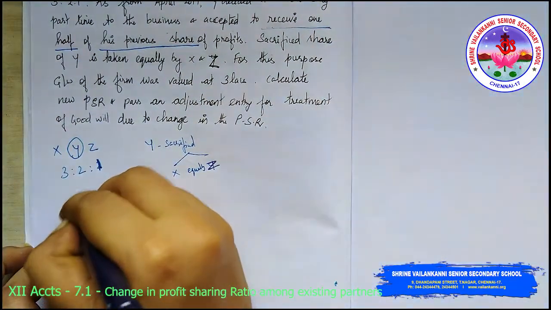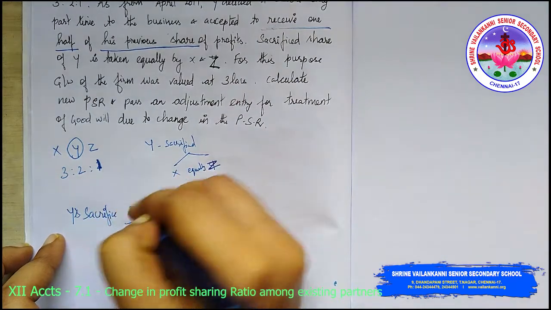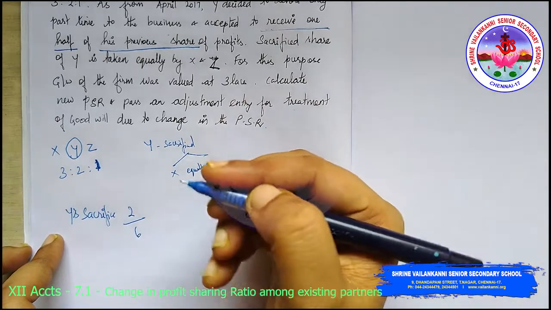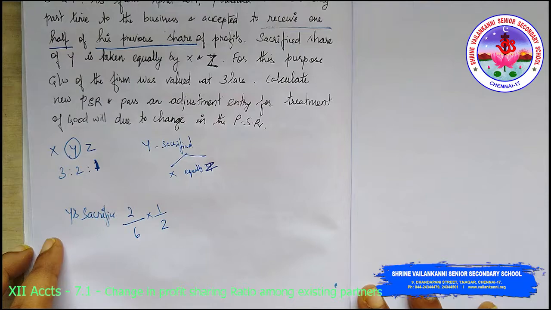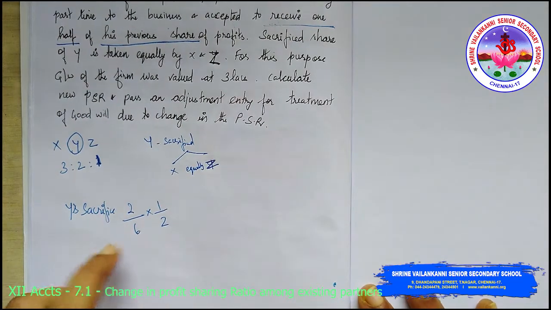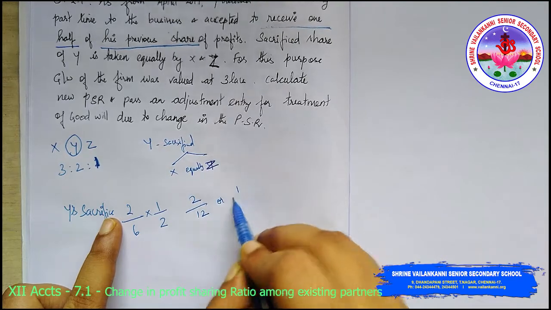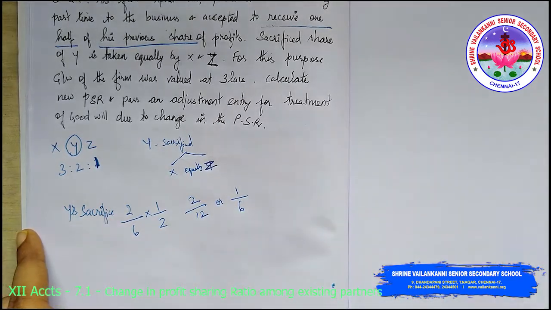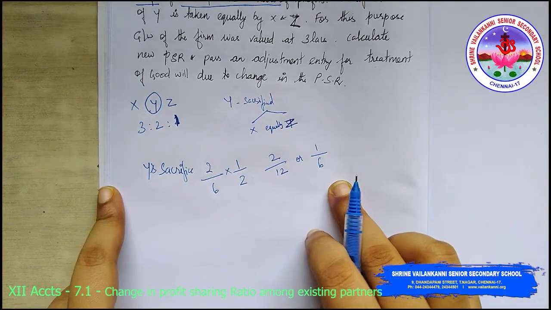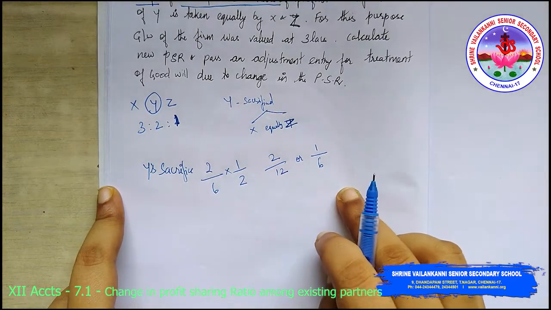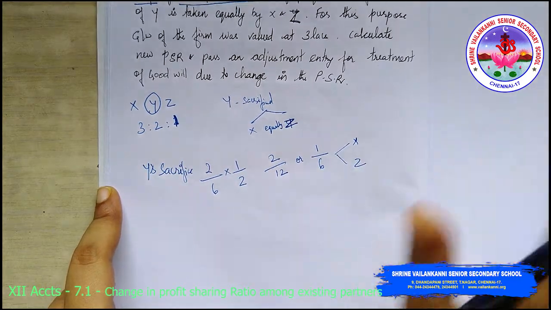So what is Y's share? 2 divided by 6. From this he is ready to reduce half. So what is half? It is 2 divided by 12 or 1 divided by 6. Am I right? Now this 1 divided by 6 is to be distributed among X and Z equally.